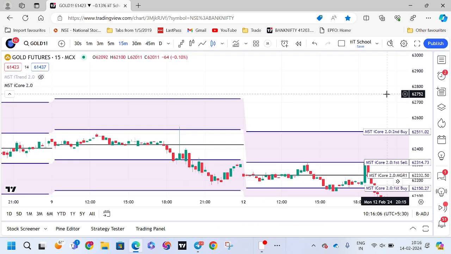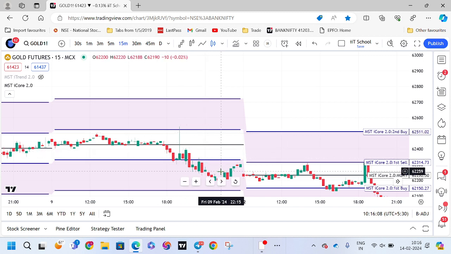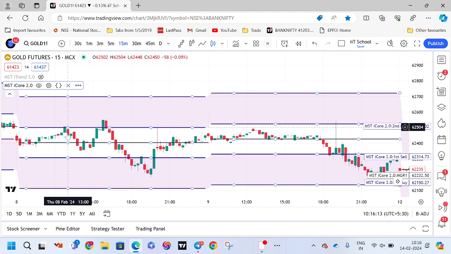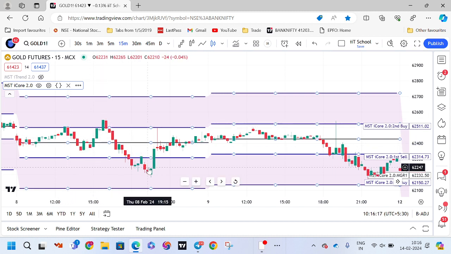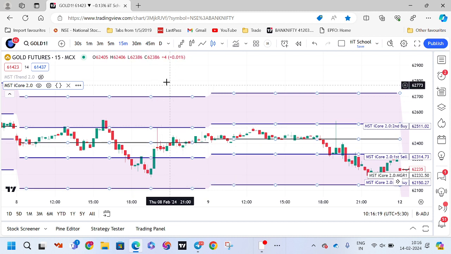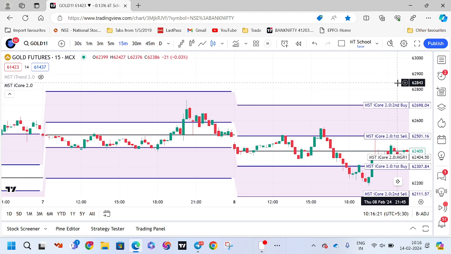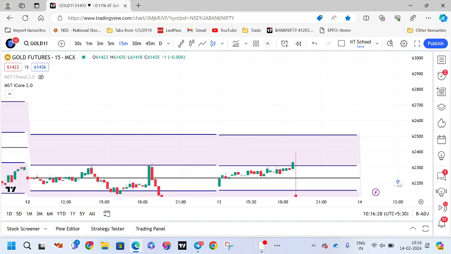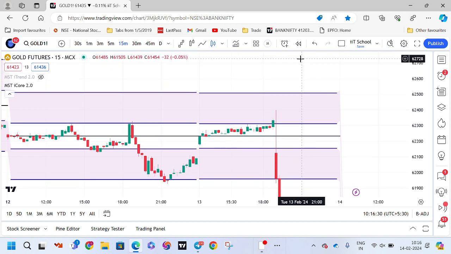What about the previous day? Sell activated, all the targets hit. And the previous day, sell only activated, first 2 targets hit. Again sell activated, all the 3 targets hit. Again sell activated, target hit. And the previous day, buy activated, all the targets hit. So if you keep on checking all the previous days' data, you will be getting a very good result.